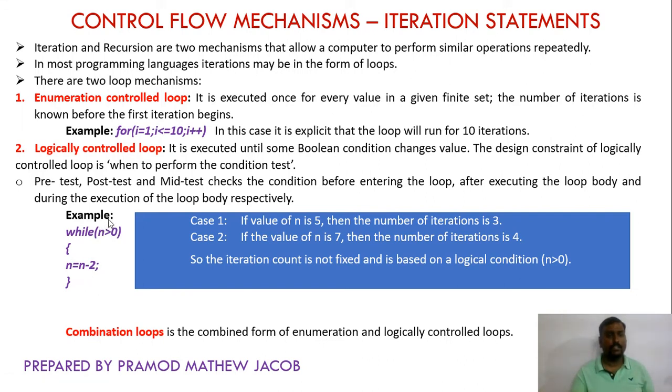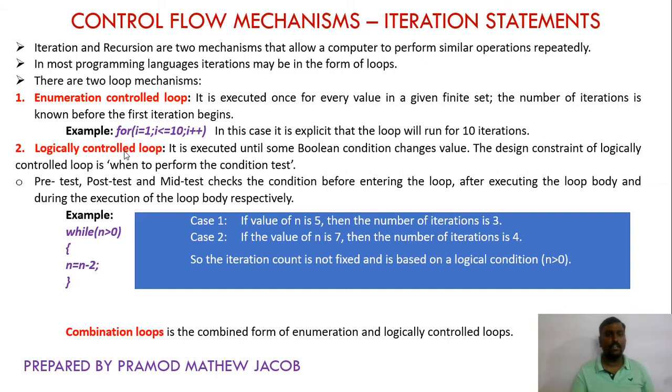Then it again checks for 3 greater than 0, yes it is true. So again it is decremented by 2, so 3 minus 2, the n value will be 1. 1 is again greater than 0, so again it will execute the loop. So 1 minus 2, the n value will be updated as minus 1. Minus 1 greater than 0 is false, so the loop body is skipped. So if n is equal to 5, this loop is executed 3 times. The number of iterations is 3.